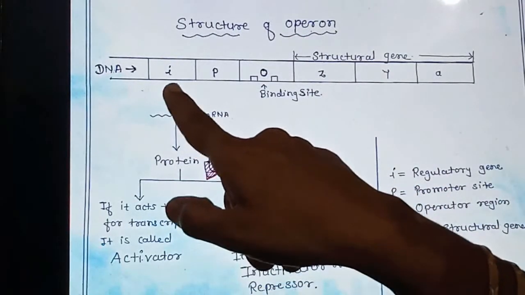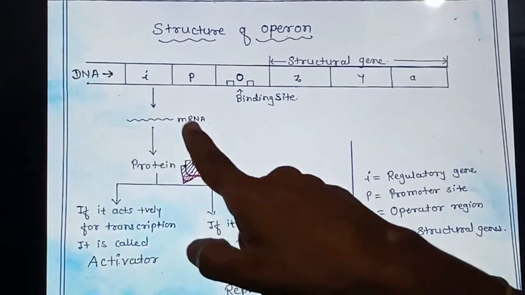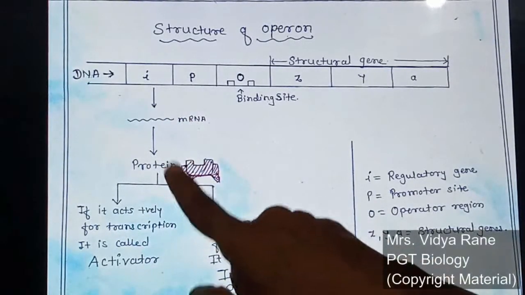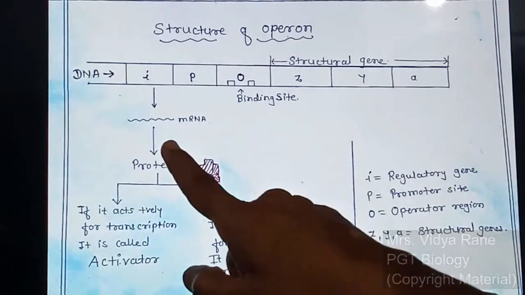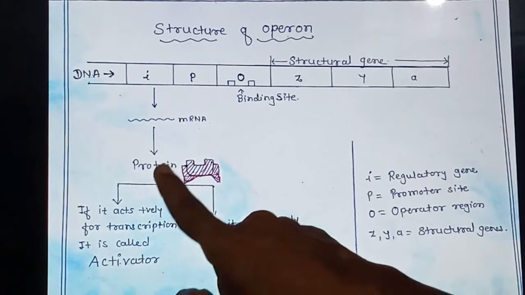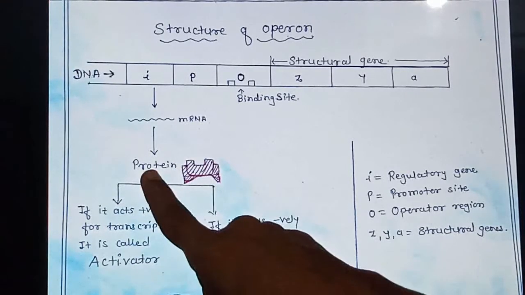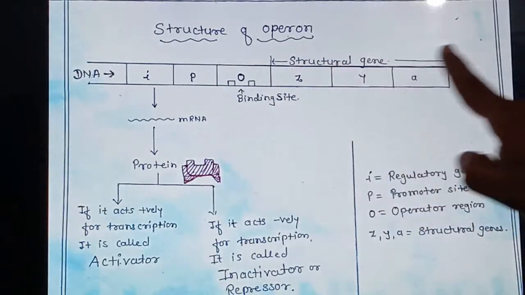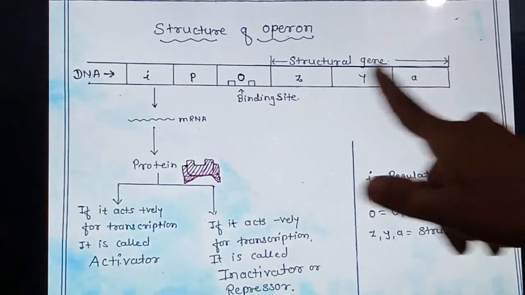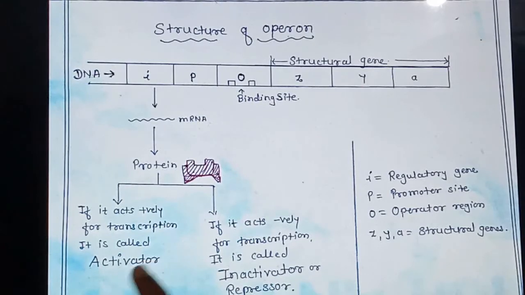This regulatory gene gives mRNA. This mRNA produces a kind of protein. Whenever this protein acts positively, it is known as an activator, because it supports the transcription process, meaning it helps to carry out transcription.